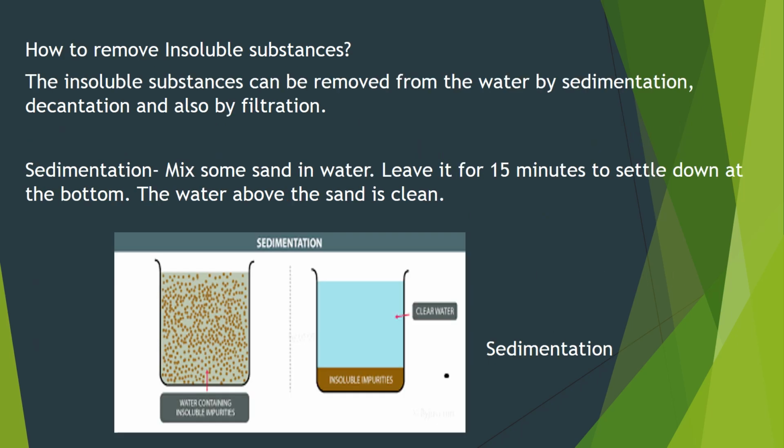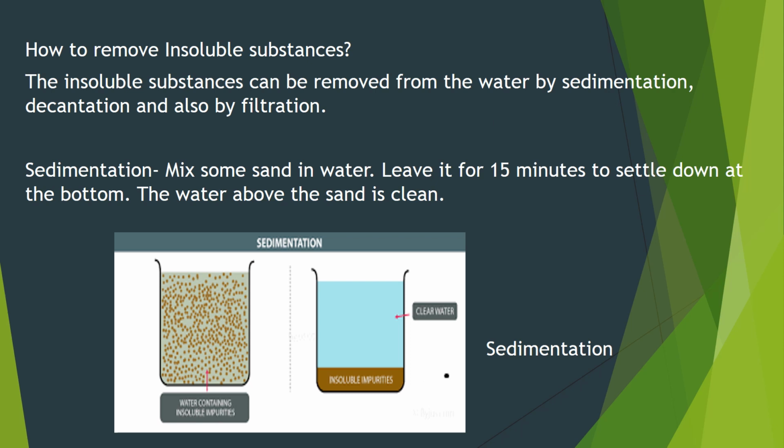Now, how to remove insoluble substances? The insoluble substances can be removed from the water by sedimentation, decantation, and also by filtration. Now, sedimentation. Take a glass of water, mix some sand in it.